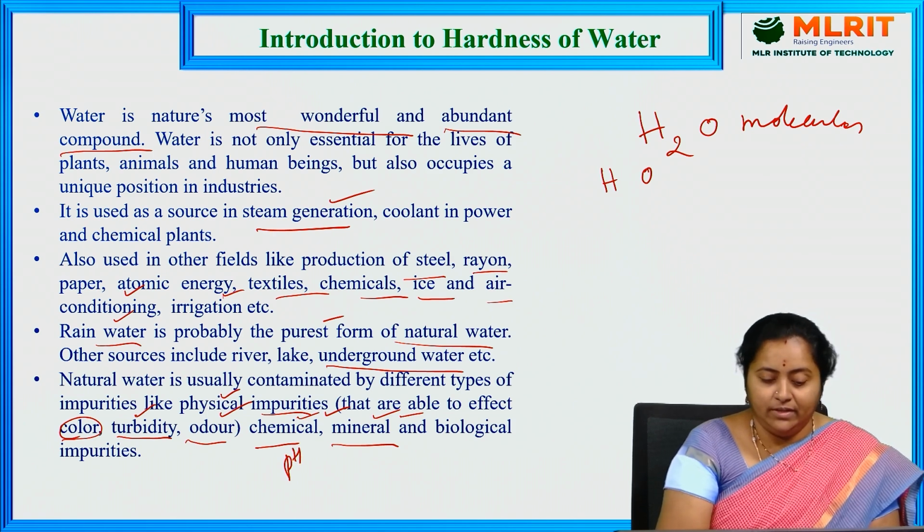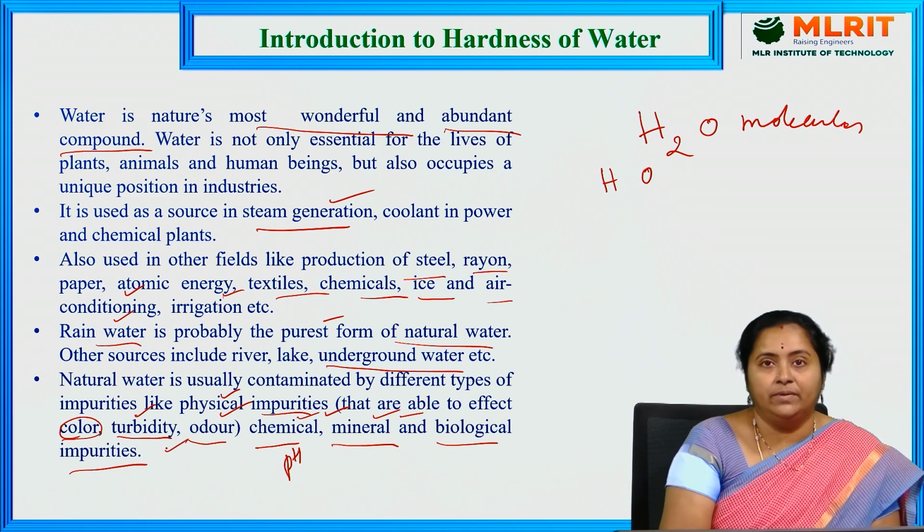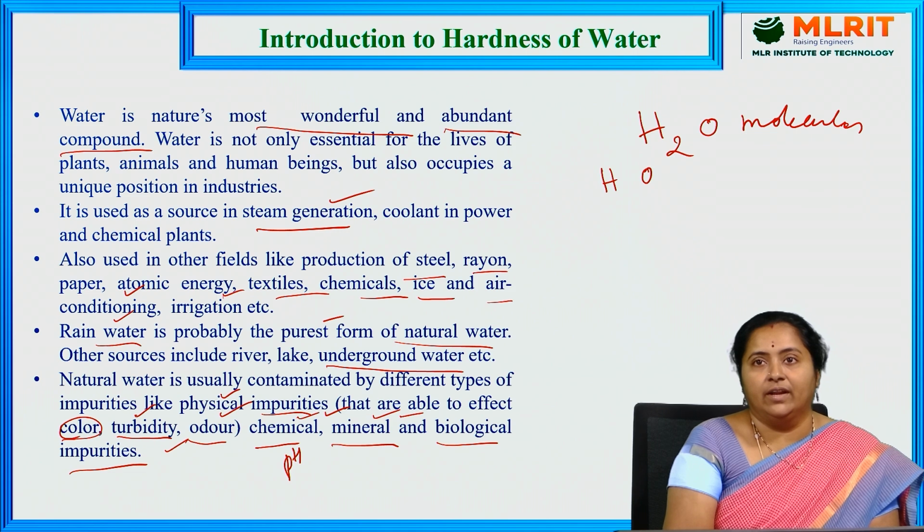Finally, the last category is biological impurities. These are the presence of microorganisms, algae and fungal bodies in the water, which are able to cause waterborne diseases like typhoid, cholera and so on.